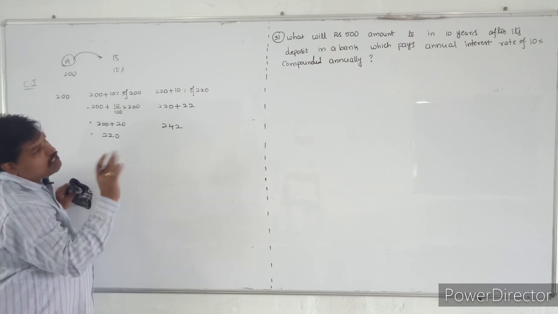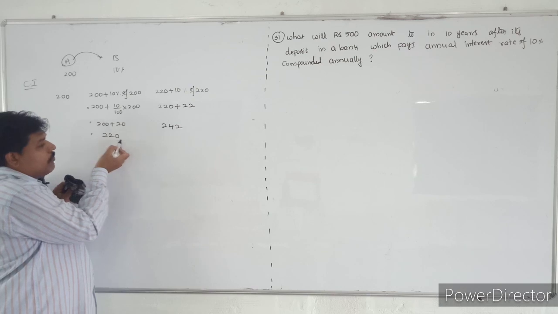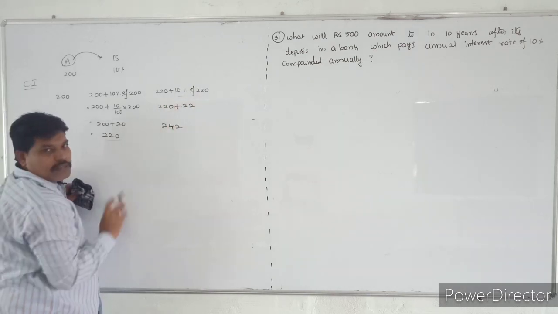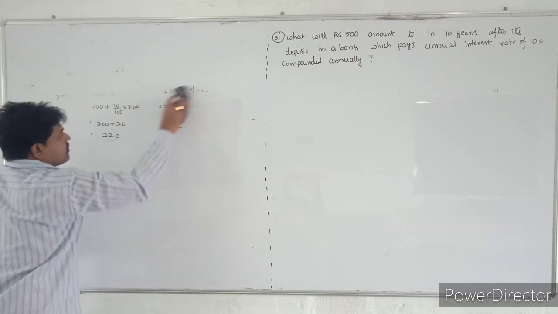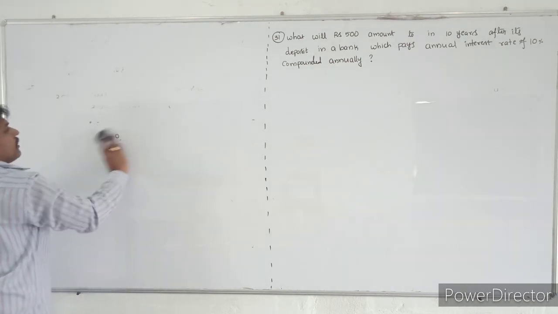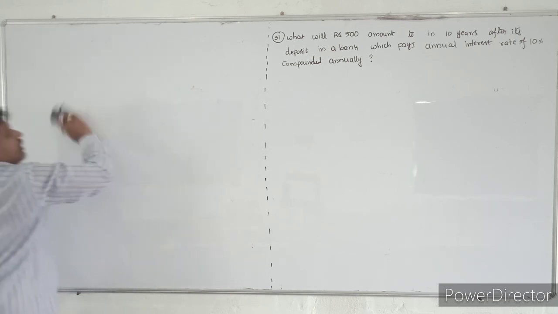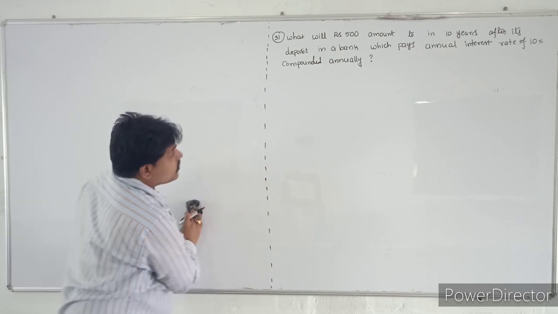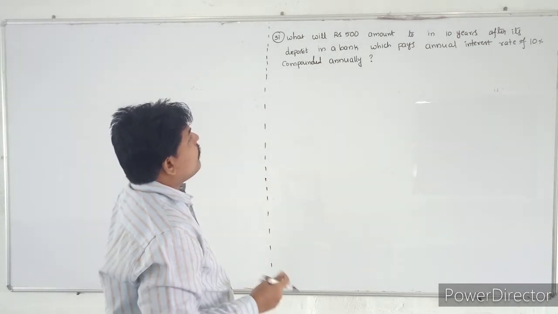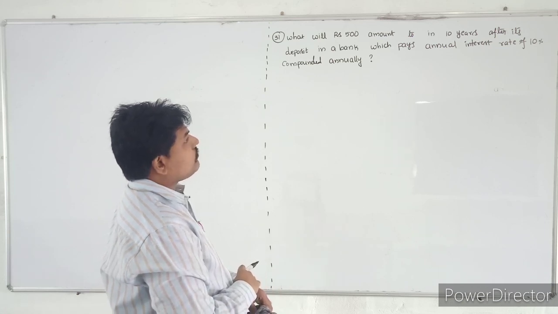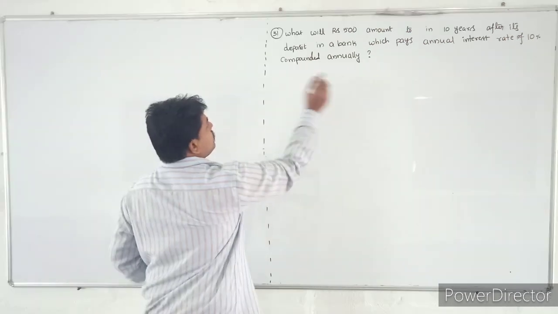So here in this question, you should understand what compound interest is. The amount you got in the previous year, you have to take that here for the 10%. So this is compound interest. Our banks, if you are taking a loan, they will take compound interest at present. All the banks are taking this. See this question, what they are giving: the person deposited 500 rupees in a bank.